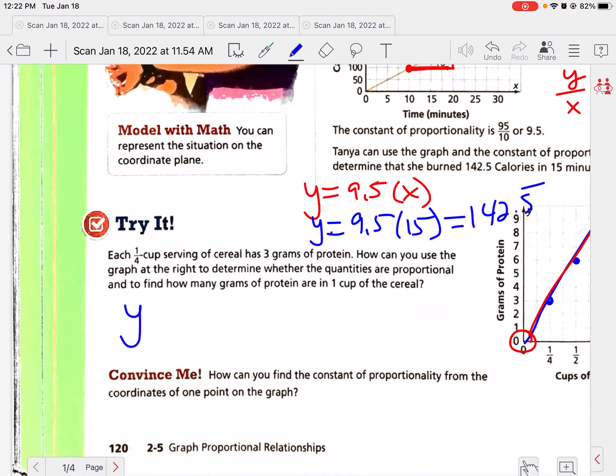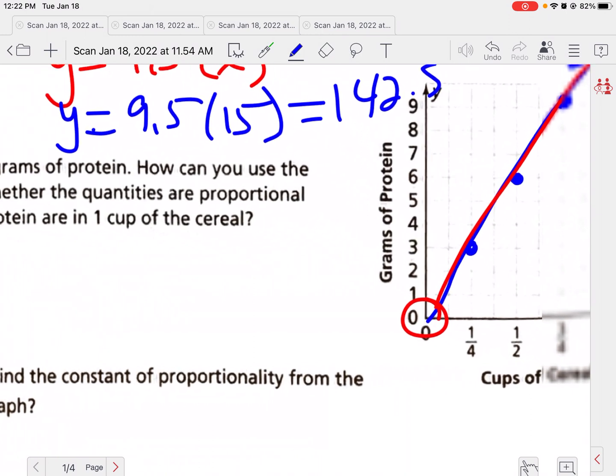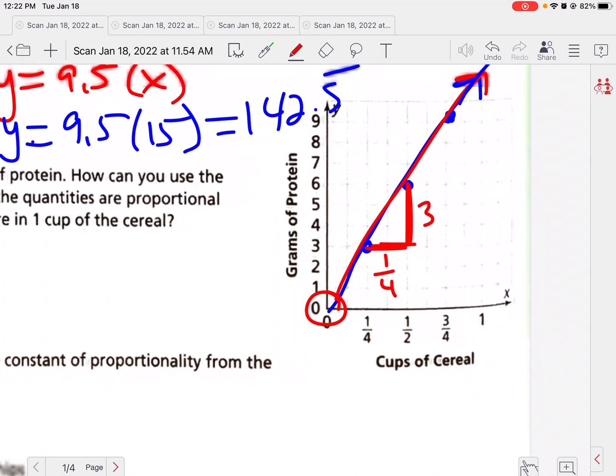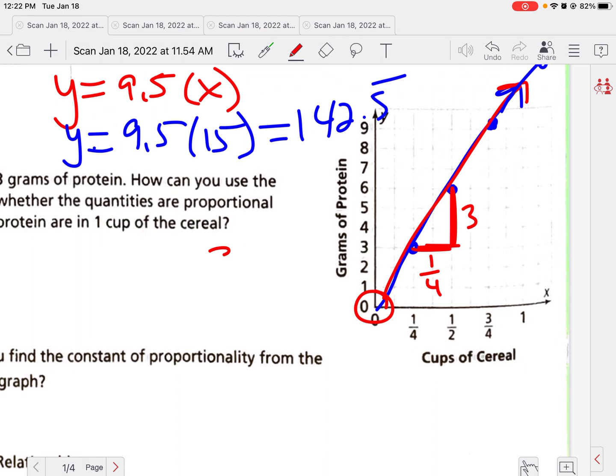So I could write my equation, y equals 12x, okay? And if I wasn't 100% sure, what I could do is say, well, my change between these points, from here to here, that change is 1/4, from here to here is 3. If I do the change in y over the change in x, I'd have to do copy dot flip, which would be 3 times 4 over 1, which is in fact 12.